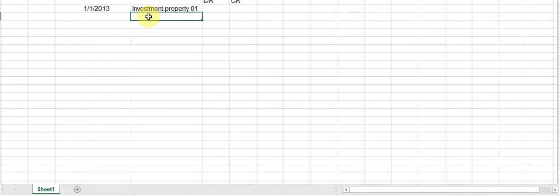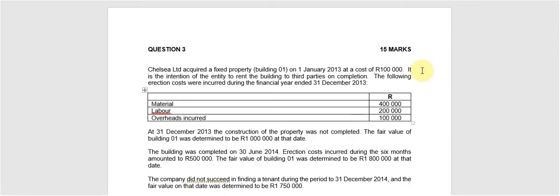They do not say how it was acquired. So I'm going to say bank/creditor, and that was a total of 100,000 Rand. So this 100,000 Rand is in the introductory paragraph.